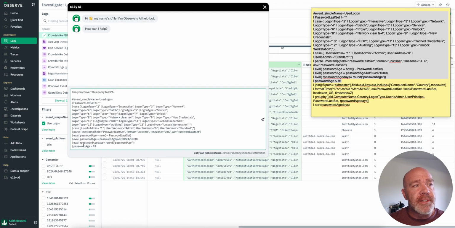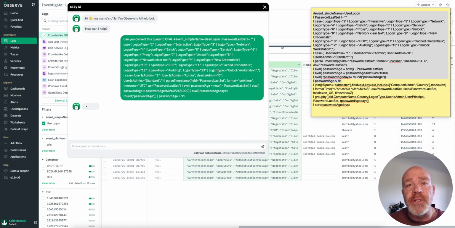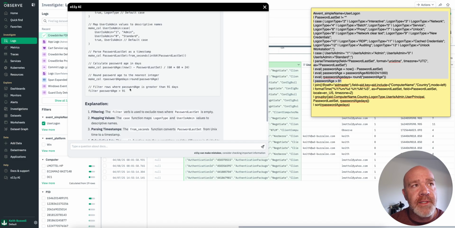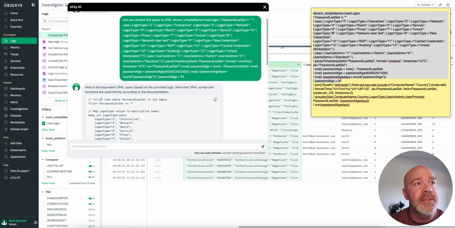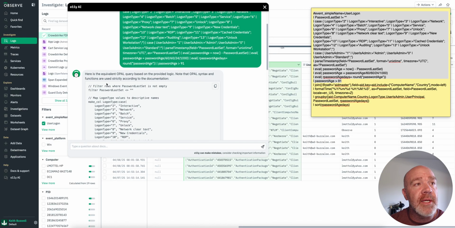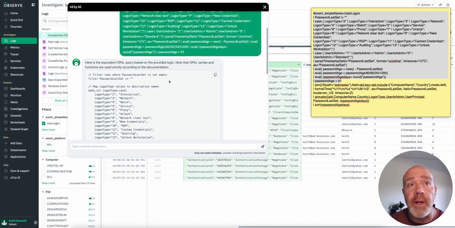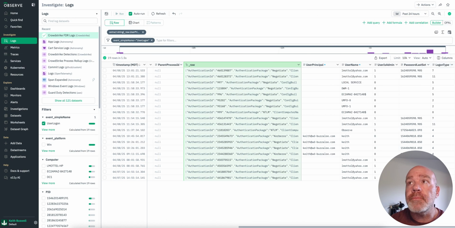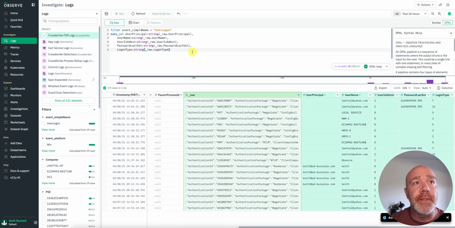What you'll notice is that there's a lot of similarities between our query language and some of these other ones, and a lot of that's by design. You don't really want to recreate the wheel. Some of these query languages are very powerful, so you're going to see a lot of similarities. So here is what Ollie GPT says it thinks will work. I'm just going to copy it as it is, close this out, move this off the screen here, and go into OPAL right here and simply drop this in.